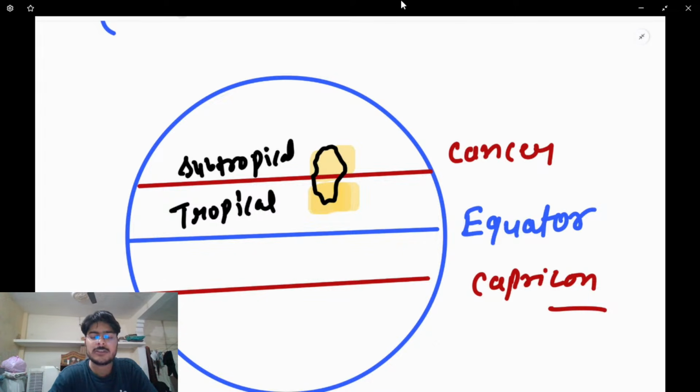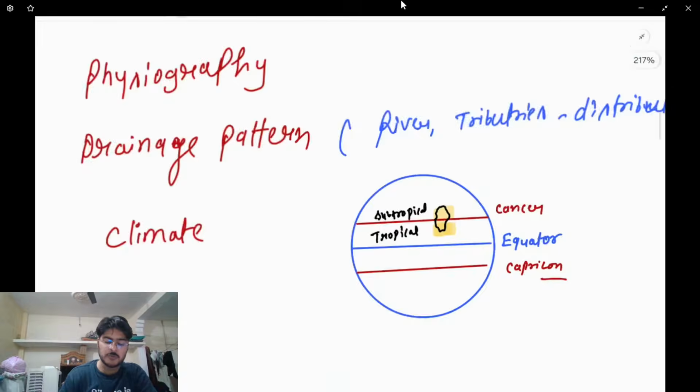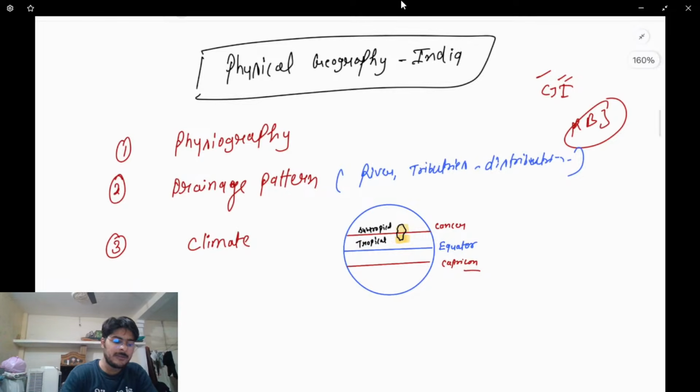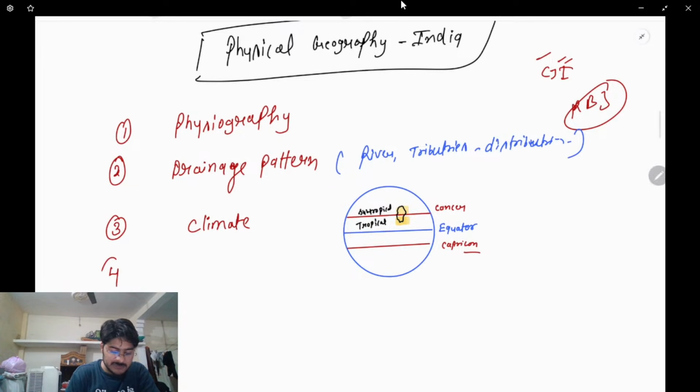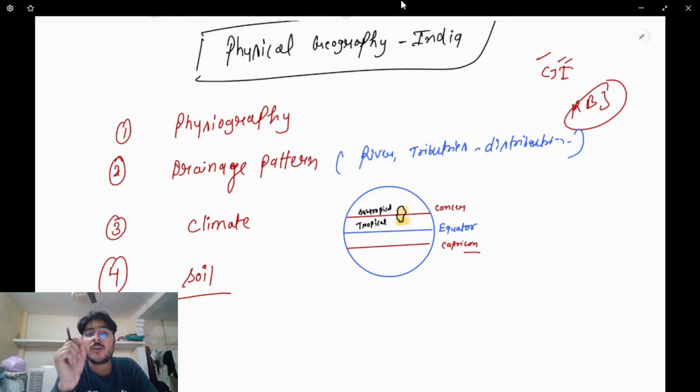North India is mainly in the subtropical, and southern India is in the tropical area. Tropical area means more exposed to the sun. So we will study climate in a detailed manner. And the fourth and last point is the soil of India. What type of soil is found in which area, and which soil is good for what cultivation? What kind of crop is grown in a particular soil?